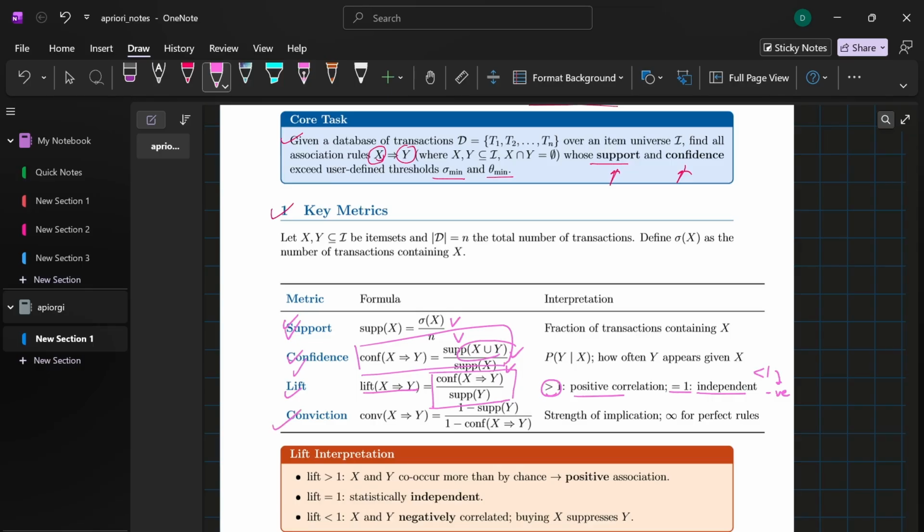For the fourth one, we have the conviction. This measures the strength of the implication. It approaches infinity for a perfect rule. The formula for this is as given.